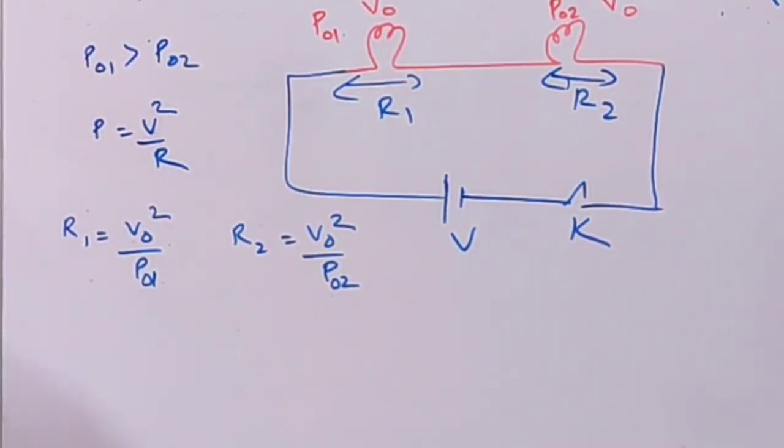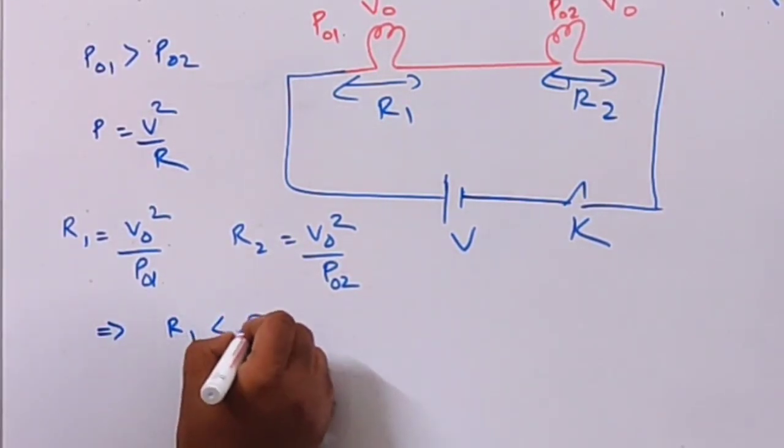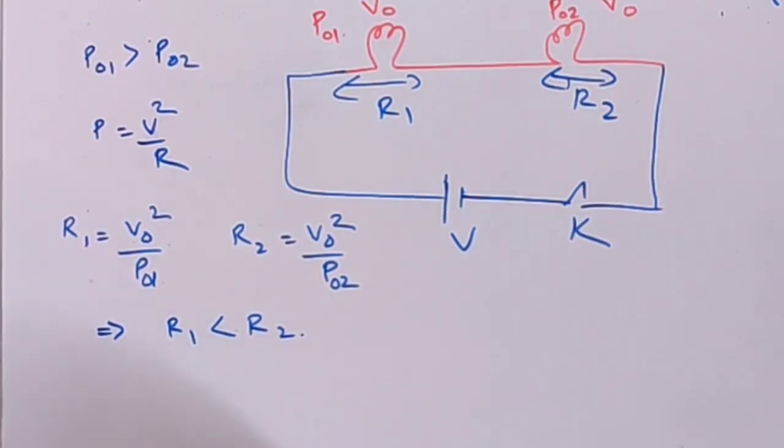Now, as P01 is greater than P02, this implies R1 is less than R2.